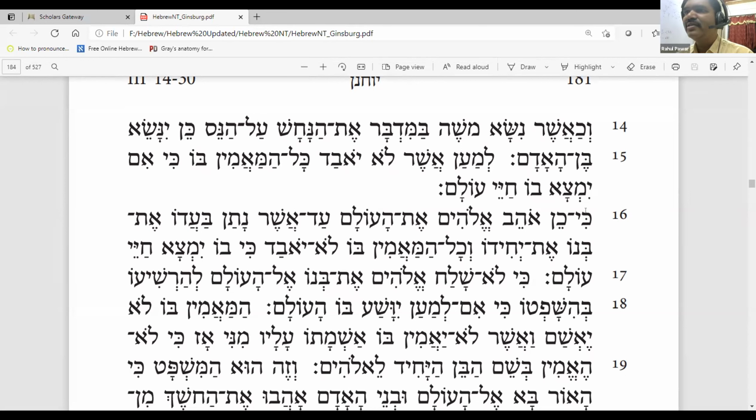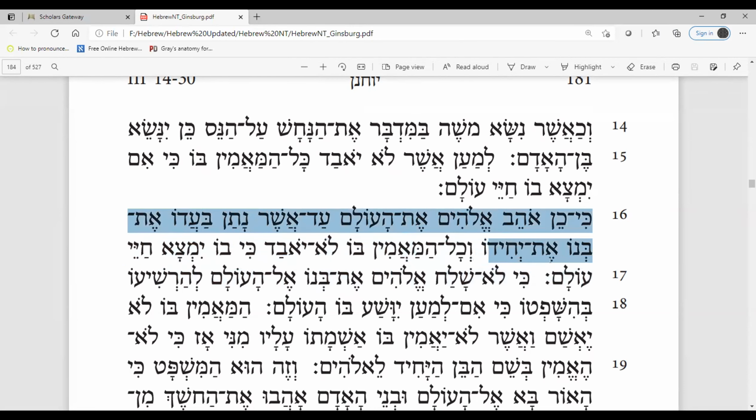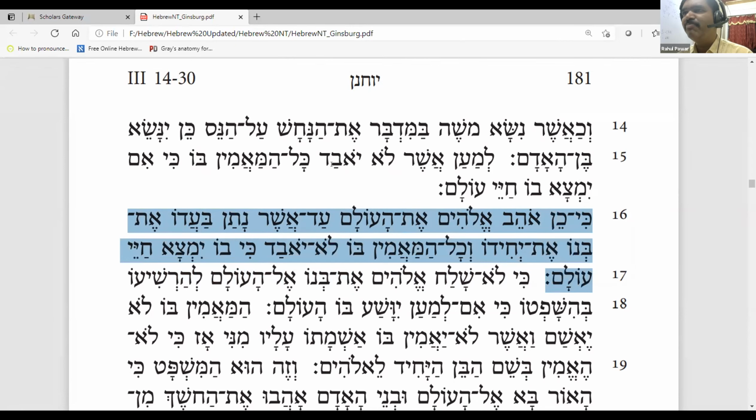I will just highlight it. Ki ken ohev Elohim et ha'olam asher nathan. Nathan means gave. God so loved the world that he gave. Asher means that. Nathan means he gave. Ba'ado et Beno. Beno means his son. Et Yachido. Yachido means only one son. Yachad is the one. Only one son.